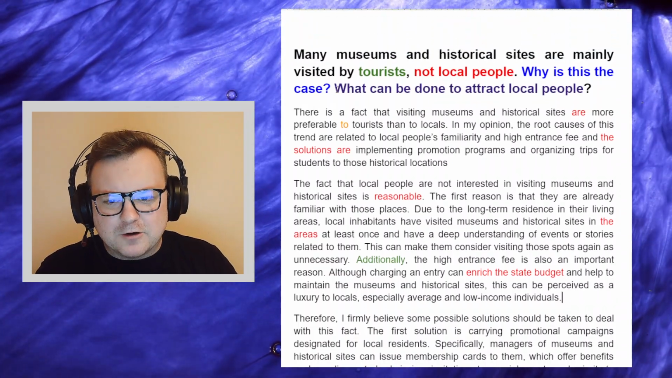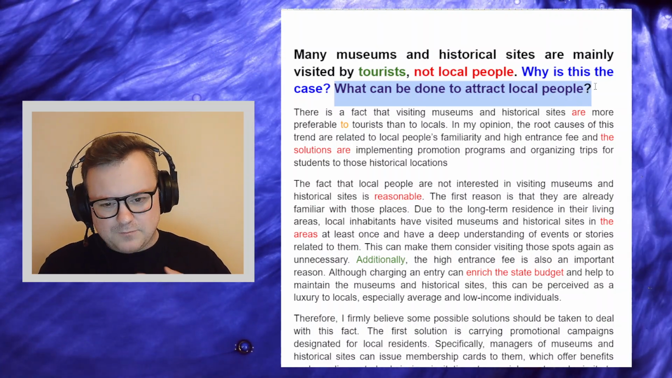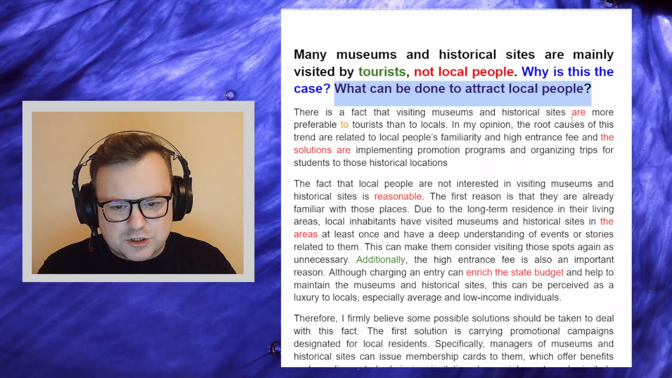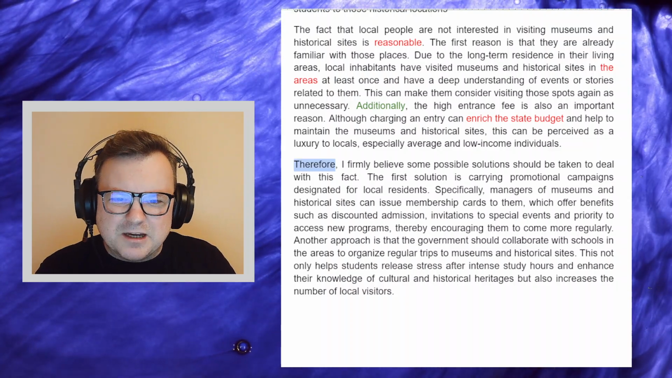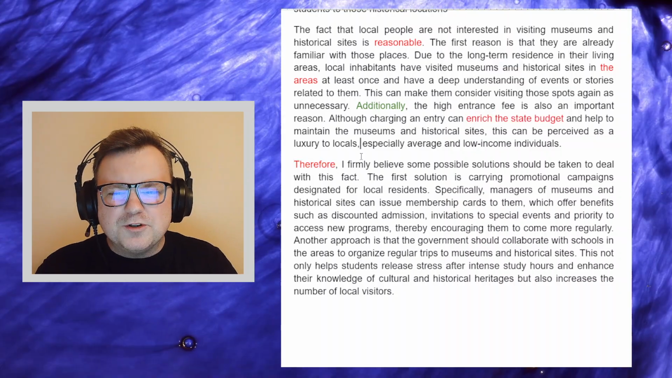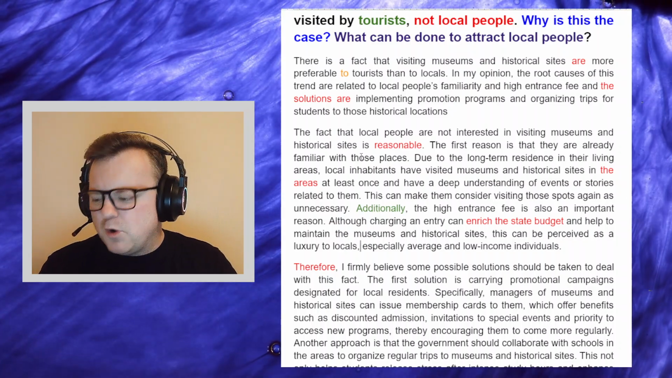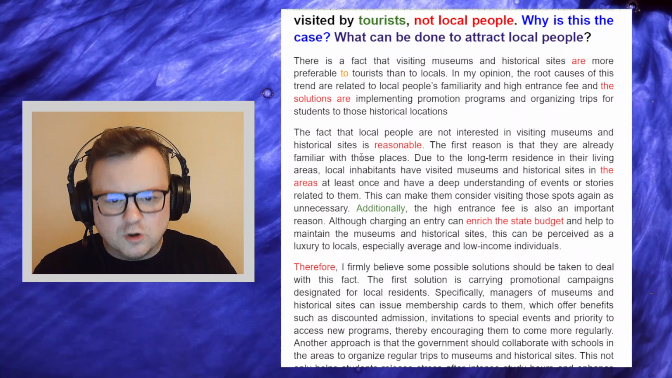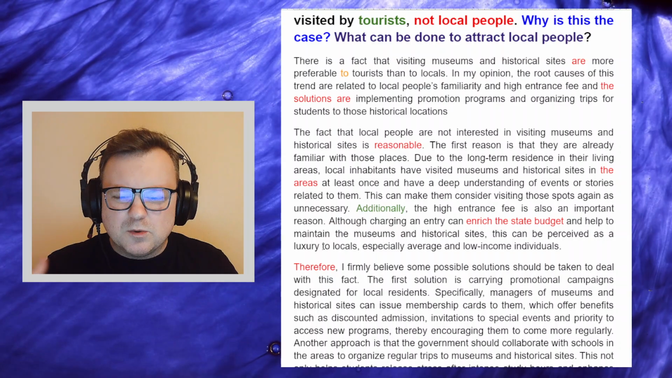Okay, body paragraph 2, the solutions. What can be done to attract local people? How can we attract local people to historical sites and museums? Let's see. Therefore, I don't like starting a paragraph with therefore. So we want to move on now. We want a bit of signposting language to say one possible solution, or one way to attract local people is to da da da da da.